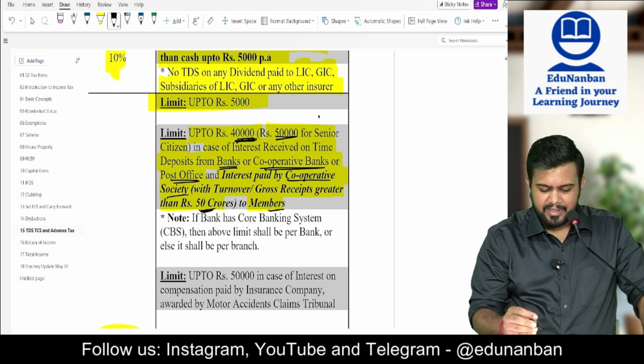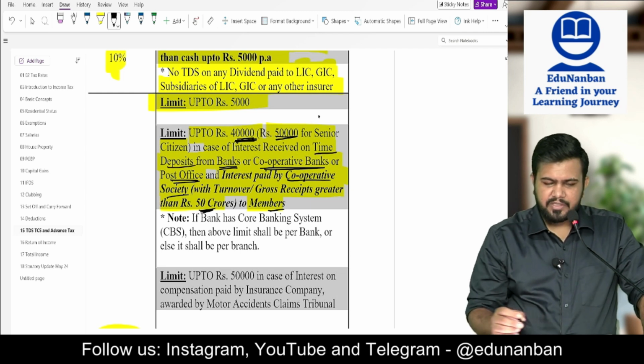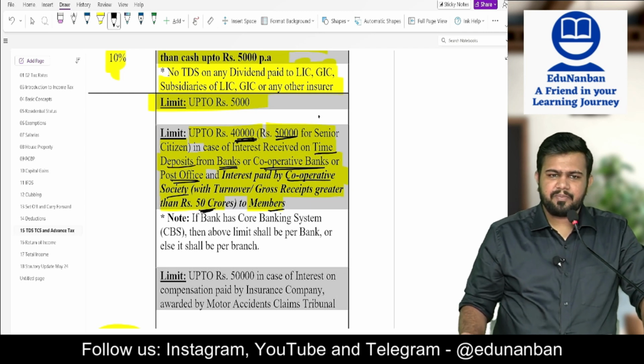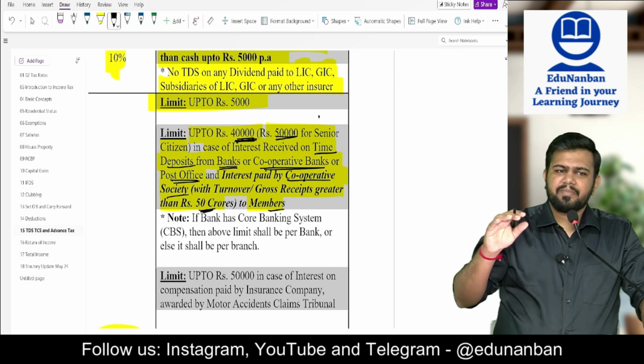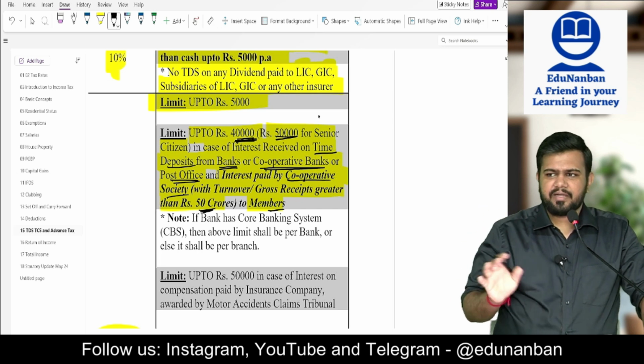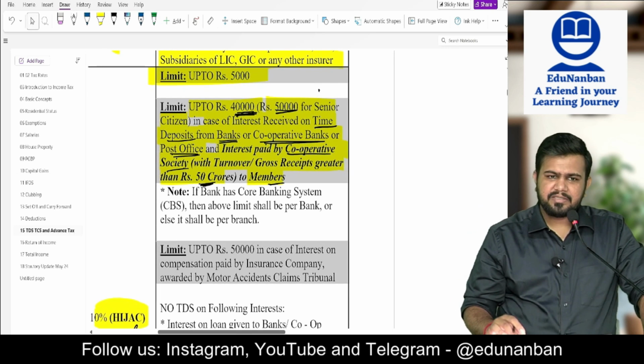And here it is only time deposit. Time deposit means what? Fixed deposit. On saving bank account interest, will there be TDS or not? There will not be. On saving bank account interest there is no TDS.